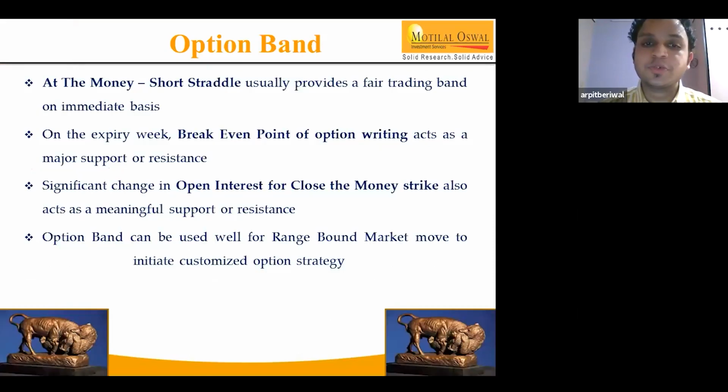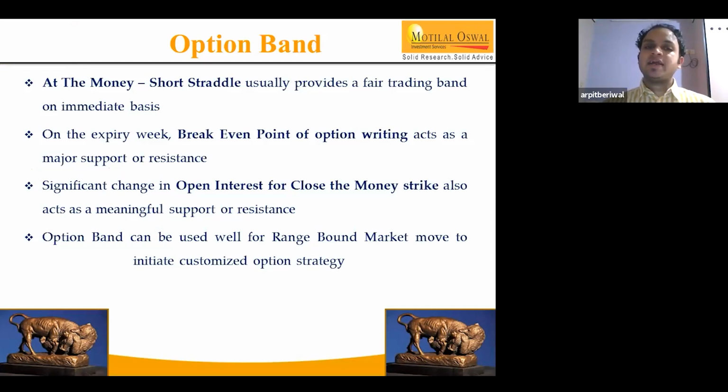So what are the benefits of the option band? It is very important to understand whether the market is range bound or moving in a totally uptrend or downtrend. If you see, from the past few days, the market is moving in a range. Slowly and gradually it is shifting up from 9,100 to 9,250, then 350. Now it is at 9,500. Slowly and gradually the market is shifting up.